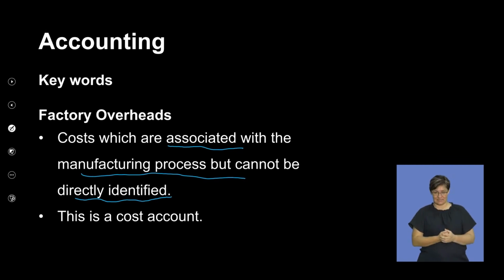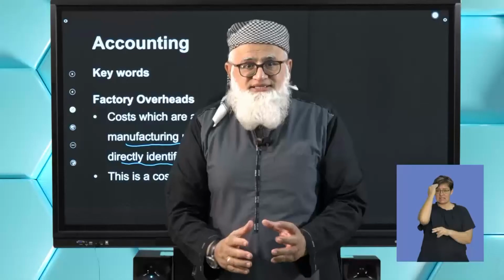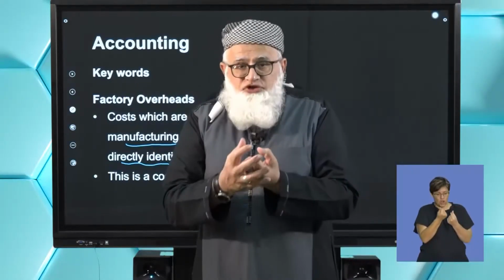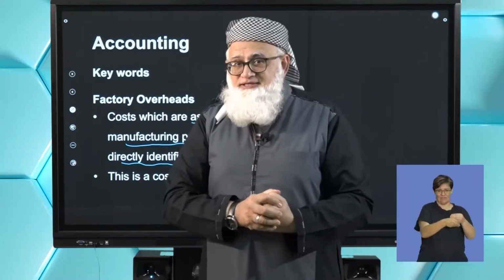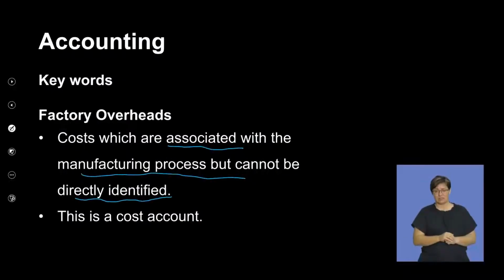So, yes, it has to do with the factory, but unlike your material, which you can identify, there's the wood that's used to make the product. But when it comes to factory overheads, it is part and parcel of the cost of making that product. So this is also a cost account. Clear?